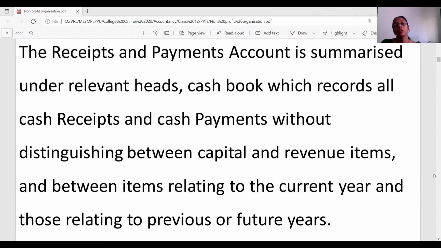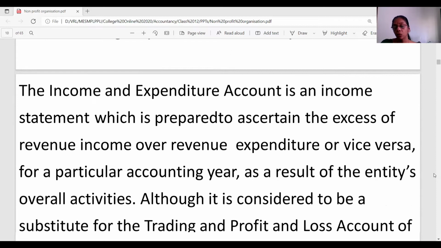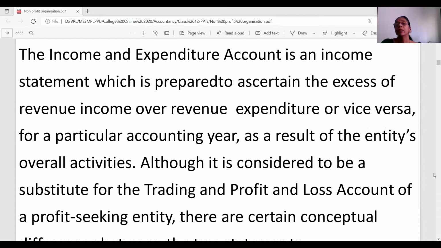Nor does it distinguish between the previous years and the current year or the future year. So any aspect that goes into the cash type, cash transaction, is recorded into the receipts and payments account. When you take income and expenditure account, this statement is prepared on the nominal account principle to find out whether the expenses exceed the incomes or the incomes exceed the expenses.